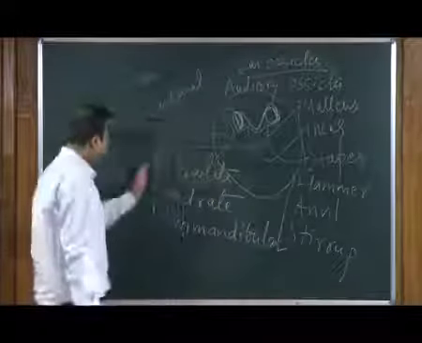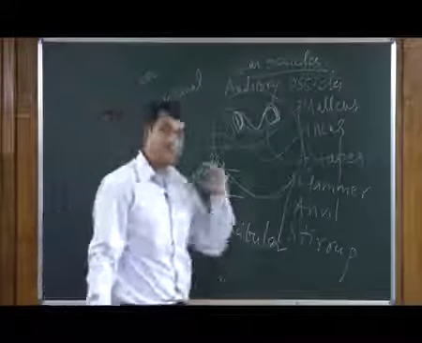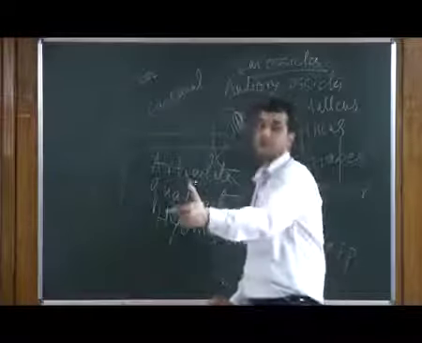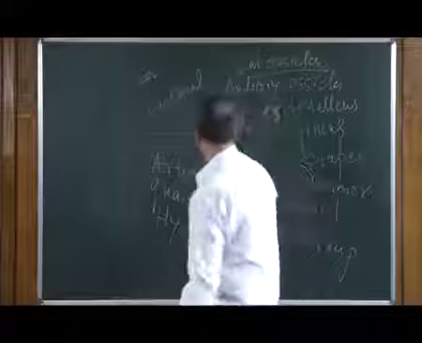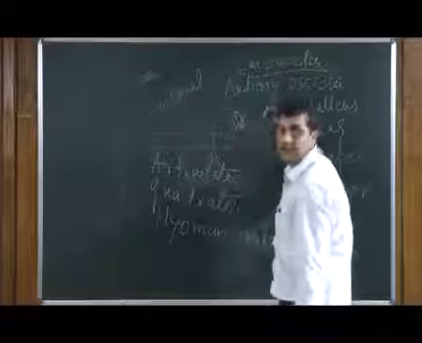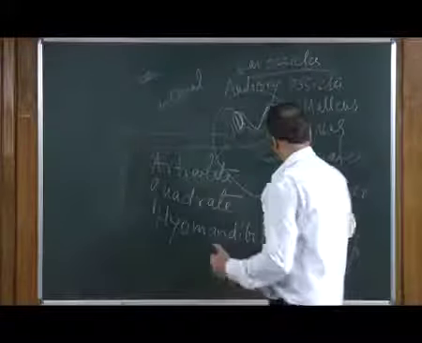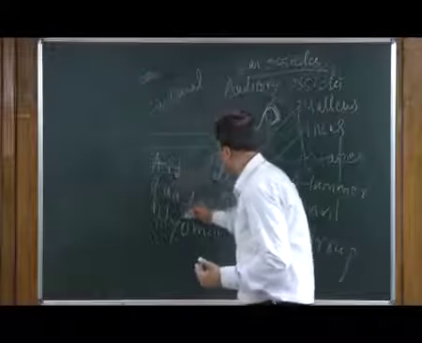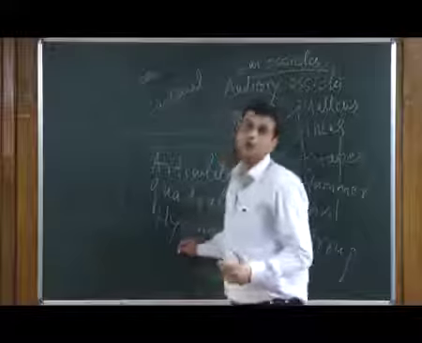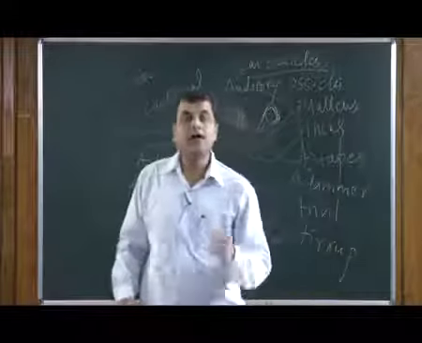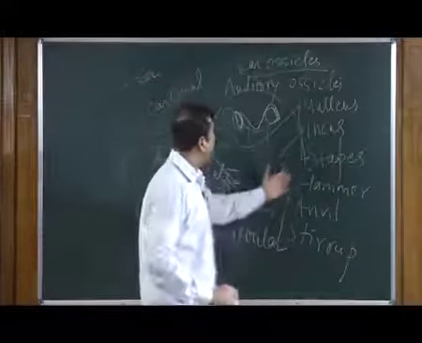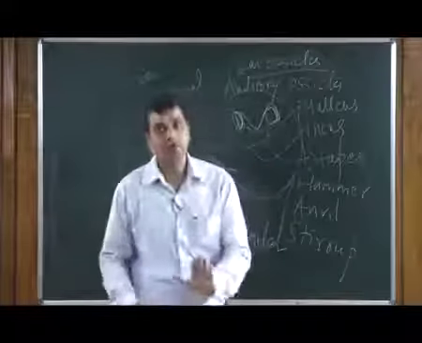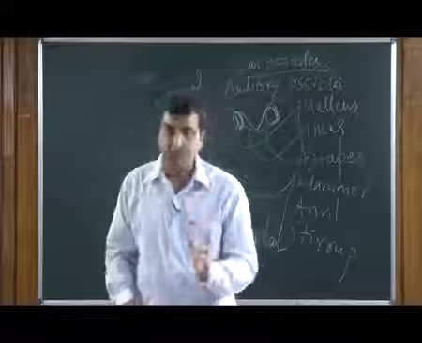Now, these 3 bony structures were present in our ancestors and got modified in due course of evolution, and now we have 3 bony structures: malleus, incus and stapes. But in our ancestors they were articular, quadrate and hyomandibular. So, these are the 3 ancestor bones, and the 3 bones we have right now are the evolution of those 3 bony structures.